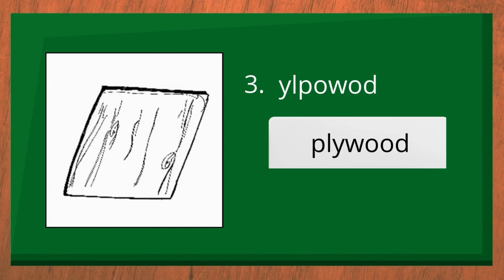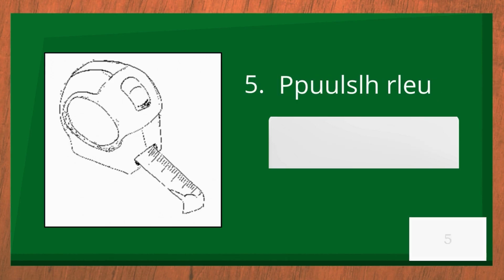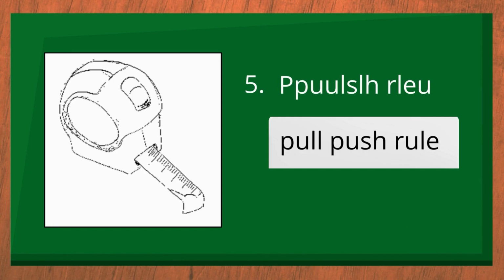Number 3, plywood. Number 4, marking gauge. And for number 5, pull-push rule.